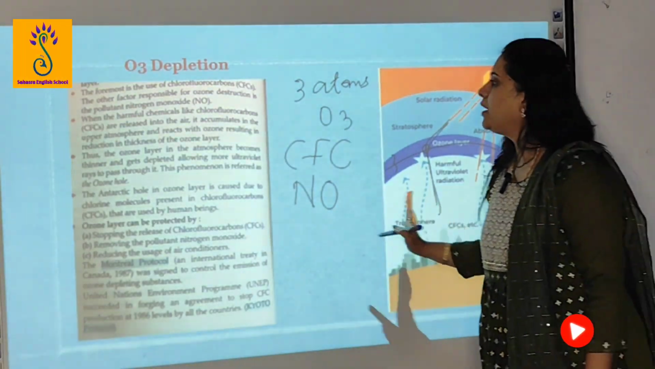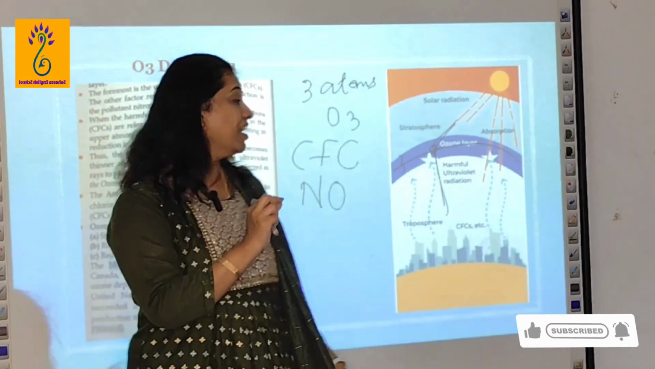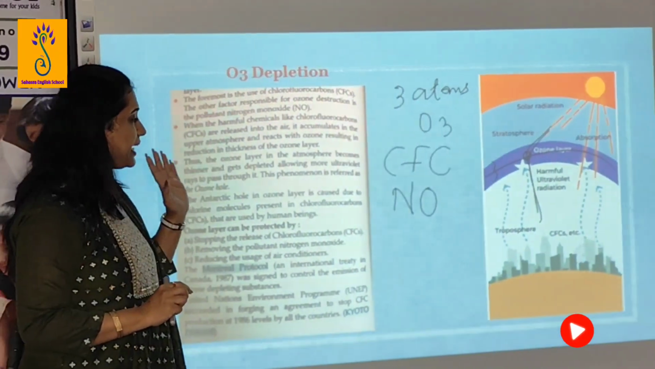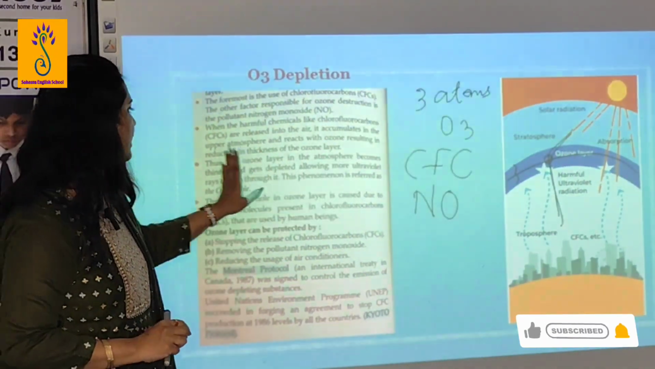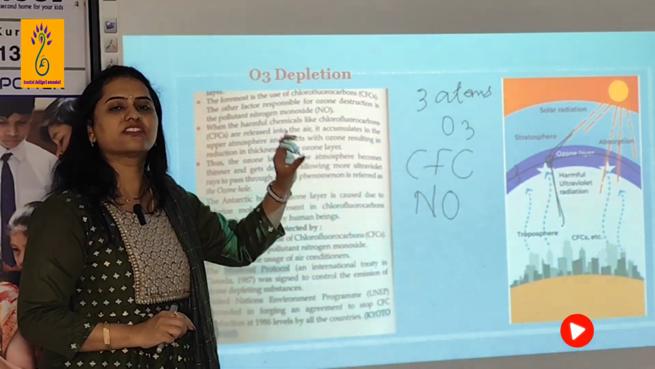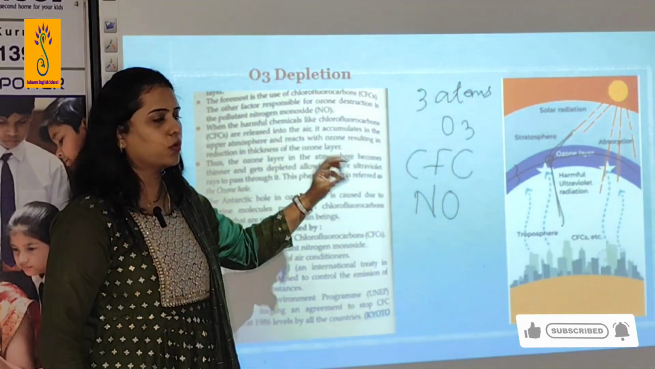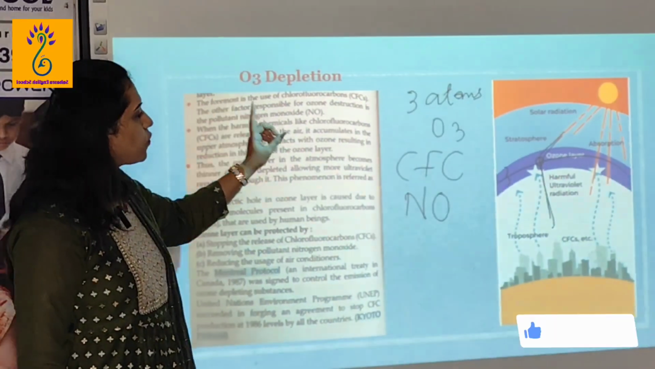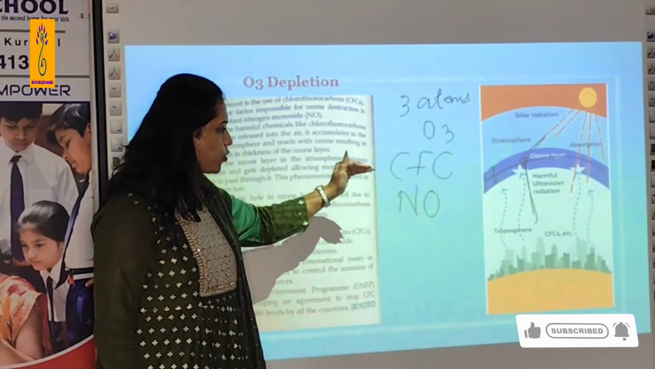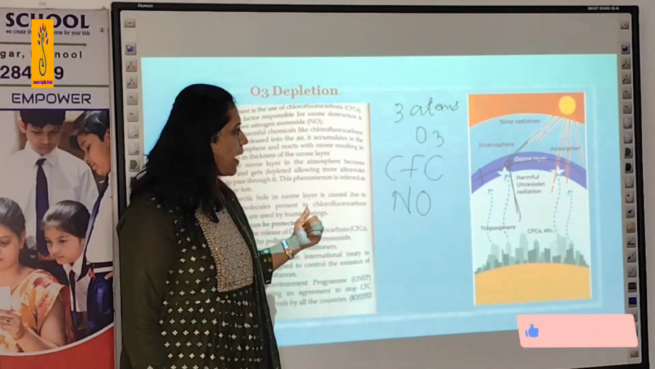Thus the ozone layer in the atmosphere becomes thinner and gets depleted, and more ultraviolet rays pass through it. This phenomenon is called the ozone hole. Okay, when chlorofluorocarbons or nitrous monoxide react with the ozone, what is going to happen?